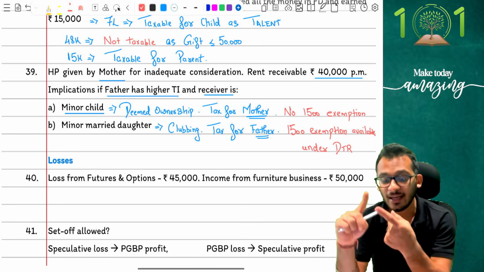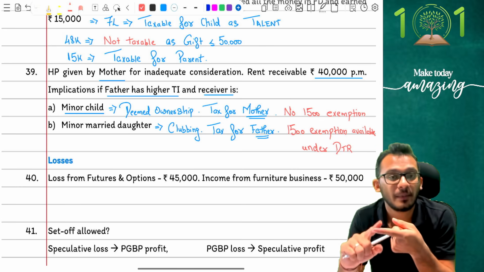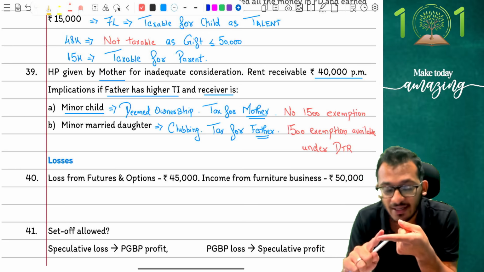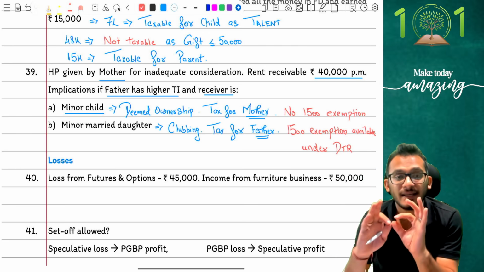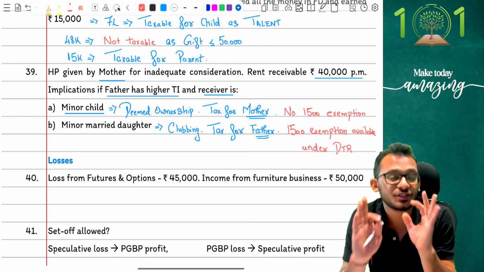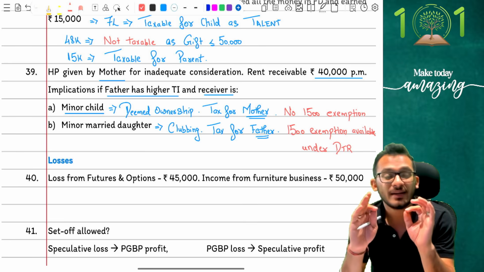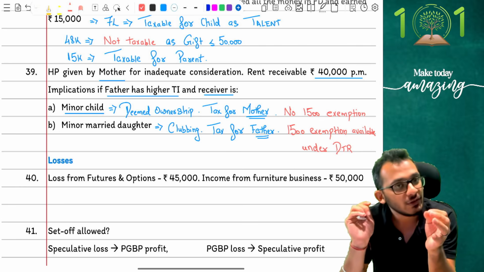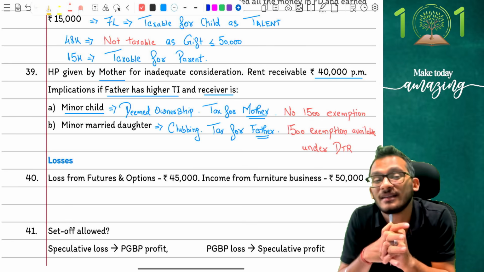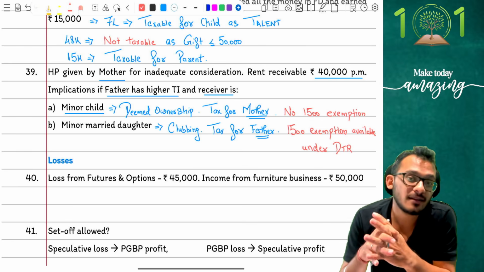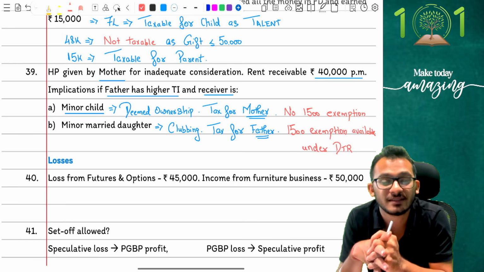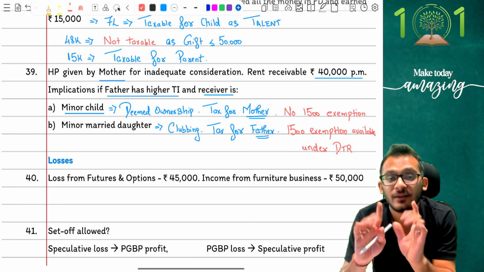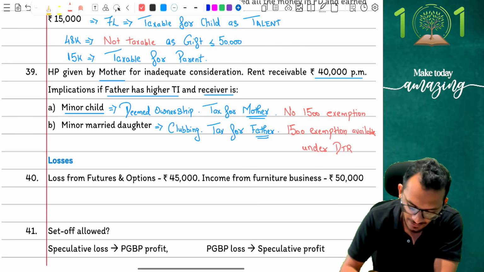Notice one thing carefully: any kind of house transfer from spouse to another spouse, any kind of house transfer from a parent to a minor child is covered under deemed ownership conditions and not under clubbing rules. When it is covered under deemed ownership conditions, you cannot apply the exemption of 1500, and you cannot apply the fact that the parent whose income is higher should be taxed. You have to apply the deemed ownership conditions, and the deemed ownership condition says it is taxable for that parent who gave the house. So very important, very careful adjustment.